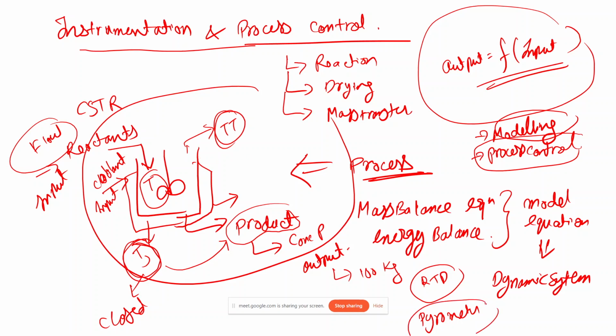So these are the instruments which are used to measure the process variables or the physical quantities. So that makes up our instrumentation part. I hope this much is clear. If you have any doubt, you can just write it in the chat box.